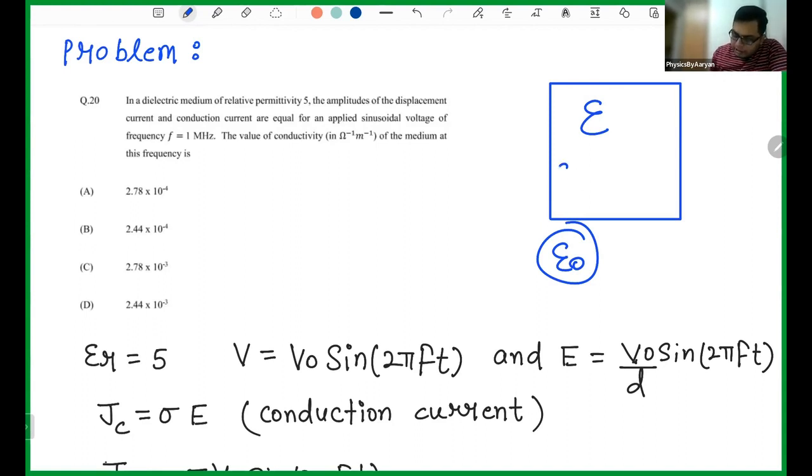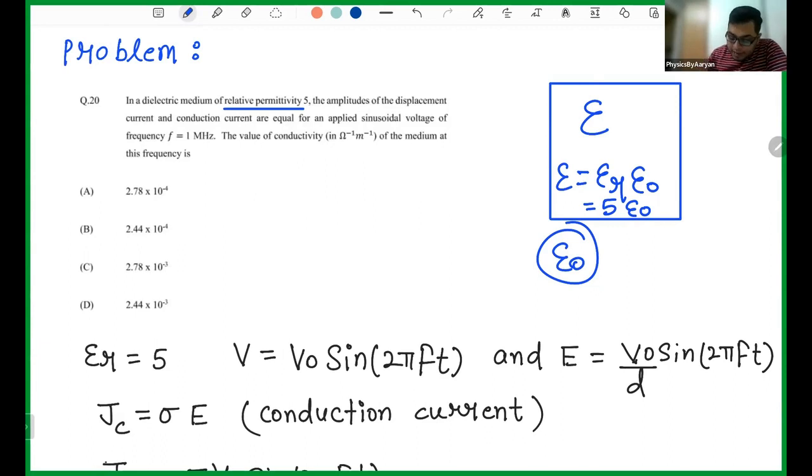And permittivity in the medium can be written as epsilon r into epsilon naught, and this epsilon r is known as relative permittivity, which is given to you. So basically epsilon is given to you as 5 epsilon naught. Your epsilon now is not epsilon naught, it is 5 times epsilon naught, because relative permittivity is 5. Okay. Amplitude of the displacement current. How much is the amplitude of the displacement current?